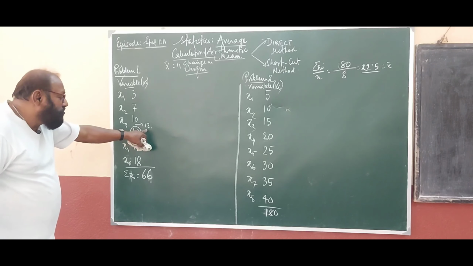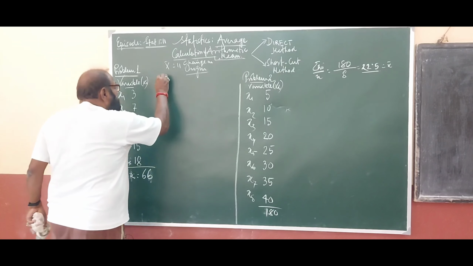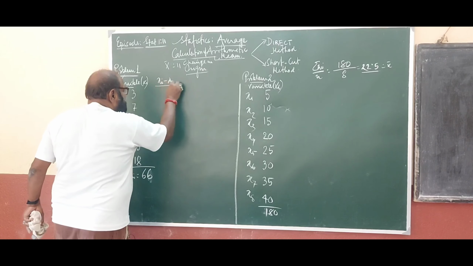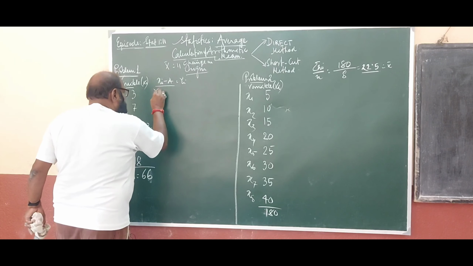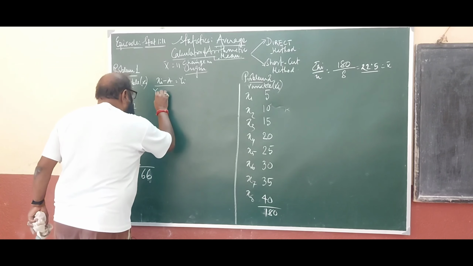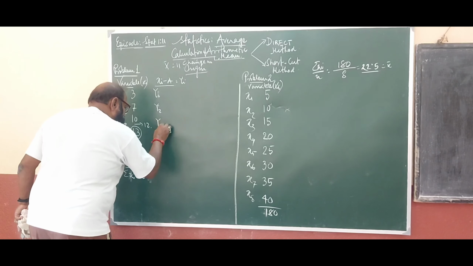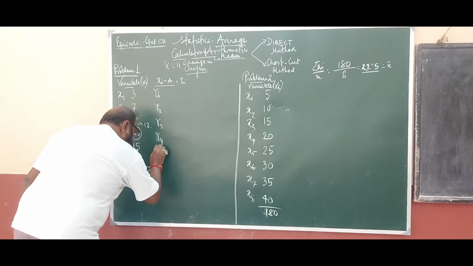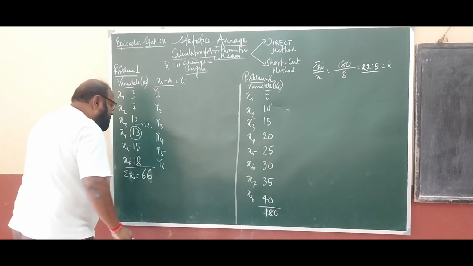Now with the help of assumed mean, I am changing the origin. Now what is it? xi minus a equals yi. Clear? So it is y1, y2, y3, y4, y5, and y6.